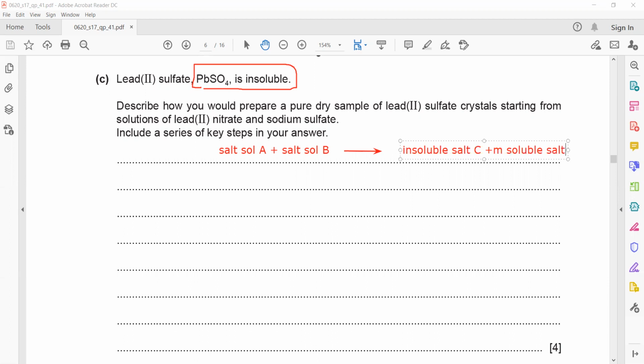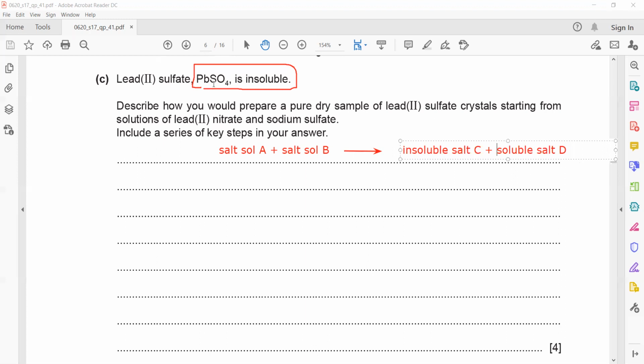This process is known as ionic precipitation.